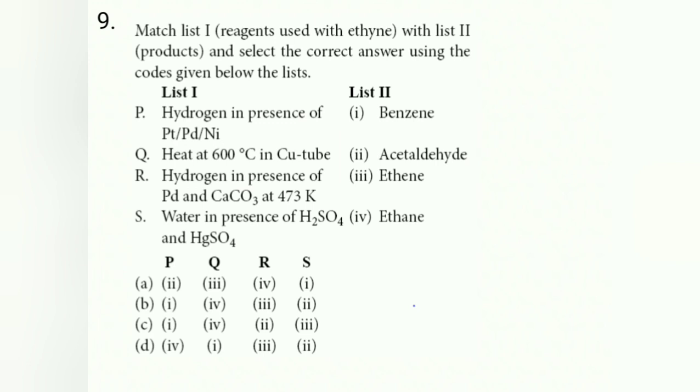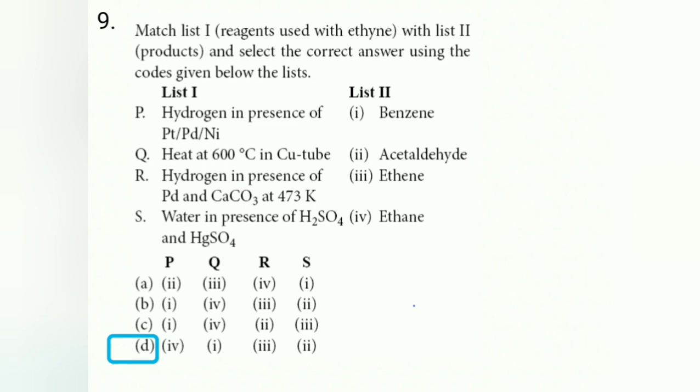So hydrogen in presence of platinum or palladium or nickel, we know that. So a series of addition reactions take place. So ethyne is converted into ethane. So P4 is the answer. P4 means only one option is left. You can see option D.